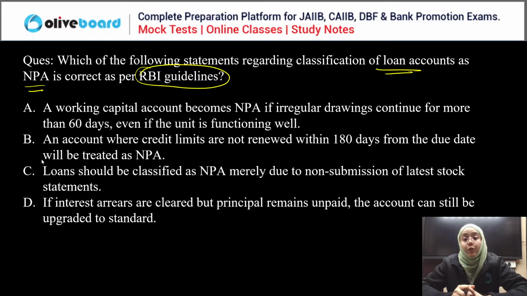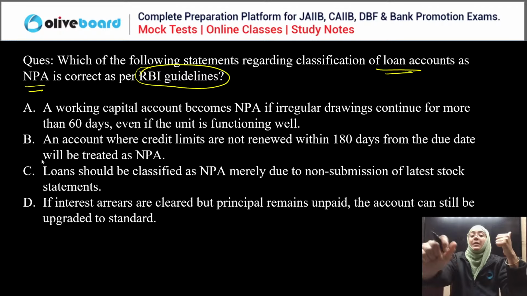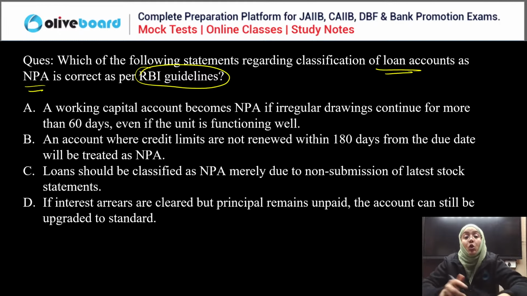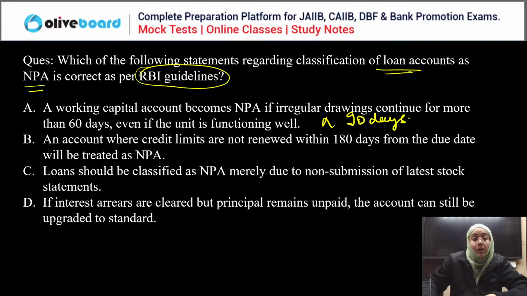So the correct answer for this: a working capital account becomes a non-performing asset if the irregular drawing continues for more than 60 days. No, it is for more than 90 days, obviously. Now, an account where credit limit are not renewed within 180 days from the due date will be treated as NPA. Yes, B is the correct one. Loan should be classified as NPA merely due to the non-submission of the latest stock statement.